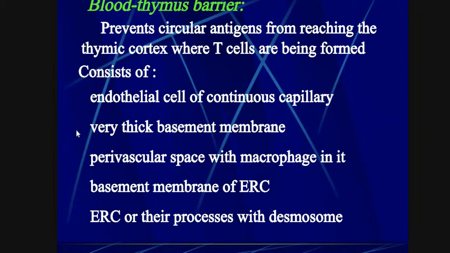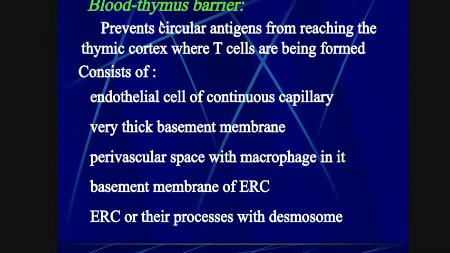Let me come to the blood-thymus barrier. This is the main important point of our immune response system. The blood-thymus barrier is the main mechanical barrier. It prevents circulating antigen from reaching the thymic cortex where T cells are being formed.